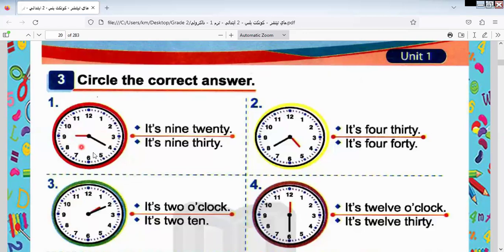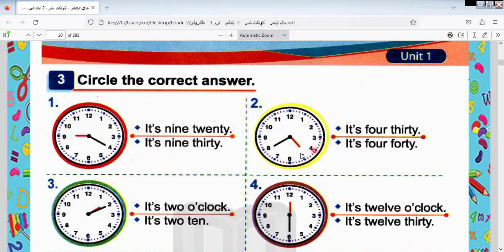Let's answer this question. This question is very easy. I think now we have learned how to read the clock. Here we say the short arm refers to 9 and the long arm refers to 4. So what can I know? 5, 10, 15, 20. So it will be 9:20. Which one is this? The first one.